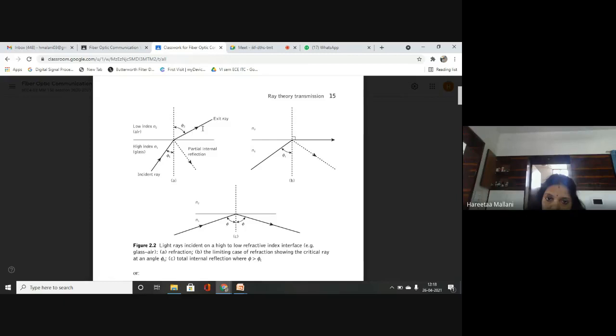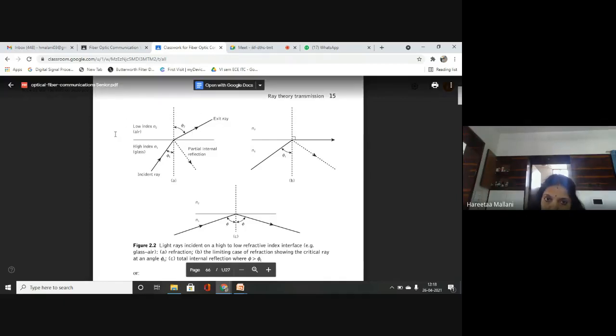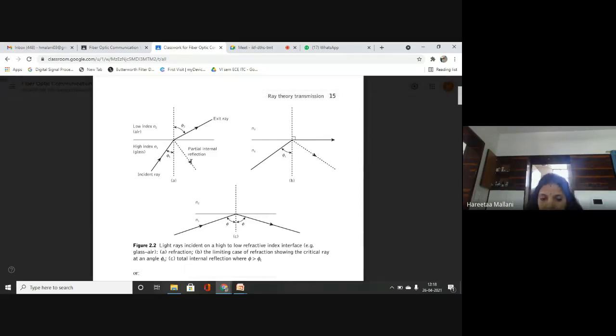You can see this is low index N2, this is high index N1. To understand the ray theory transmission concept, we first have to understand how light propagates through a particular RI.